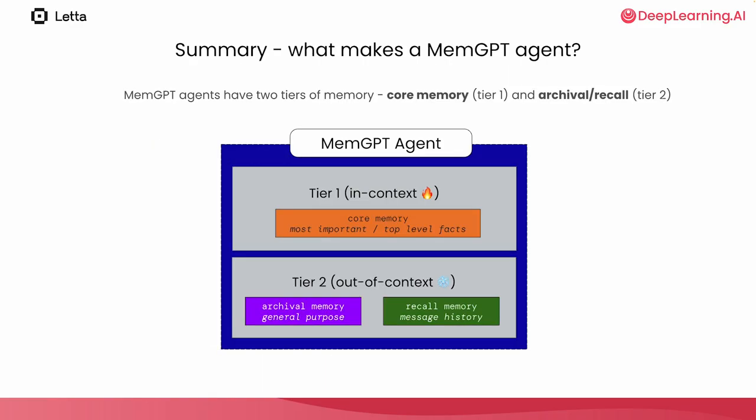In MemGPT, there are two general tiers of memory: memory that's inside of the context window, and memory that's not inside of the context window. Among the memory that's out of context, we make sure to distinguish between two types of memory: recall memory, which refers to the message history, and archival memory, which is a general data store.